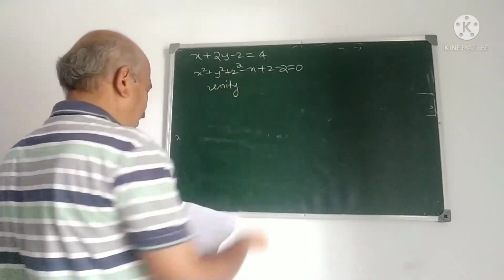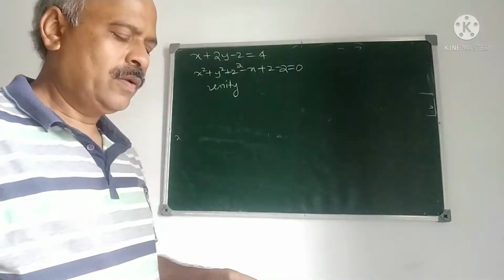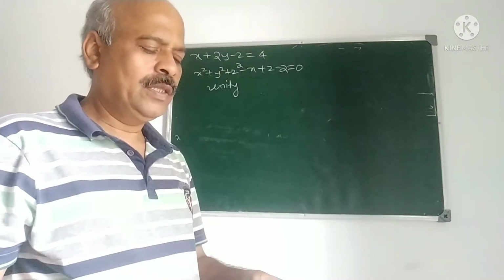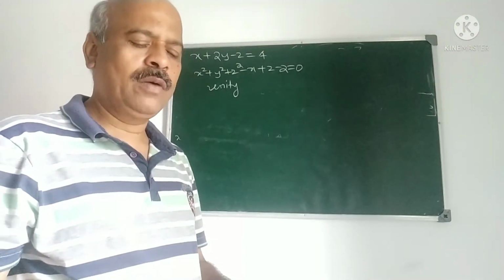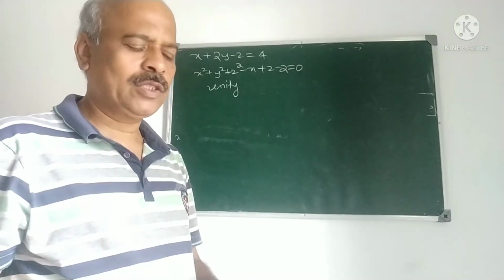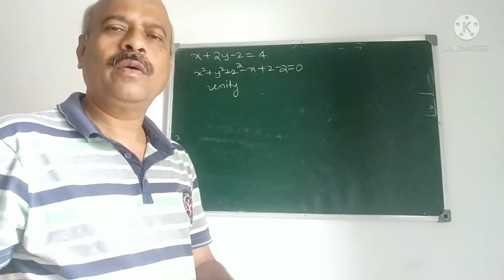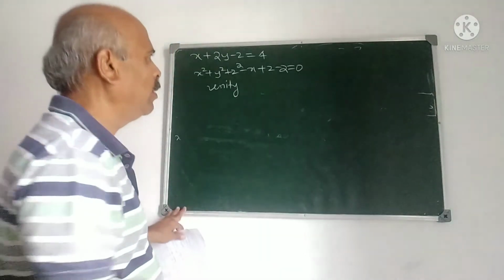Also find the equation of the sphere which has this circle for one of its great circles. Problem important.